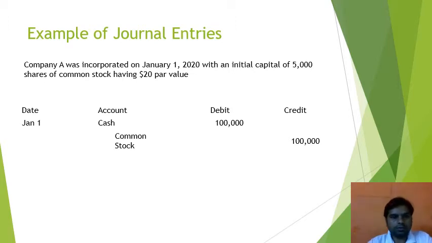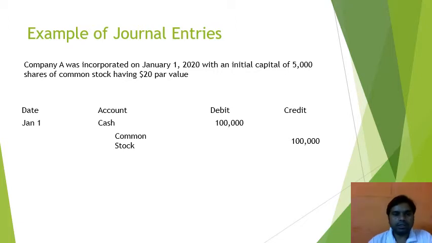So the first statement is: Company A was incorporated on January 1st, 2020 with an initial capital of 5,000 shares of common stock having a $20 par value. That means the capital invested in Company A is 5,000 shares, and the value of one share is $20.